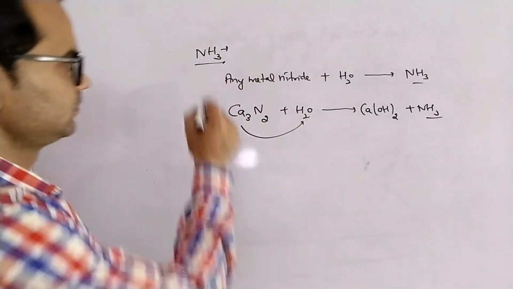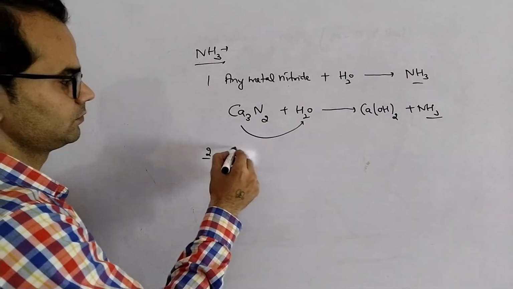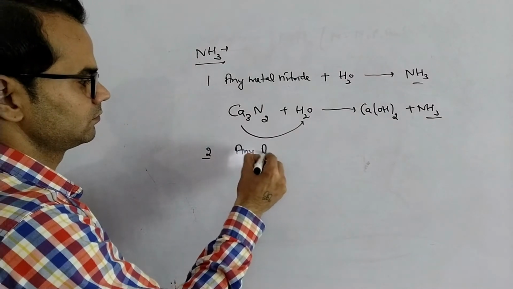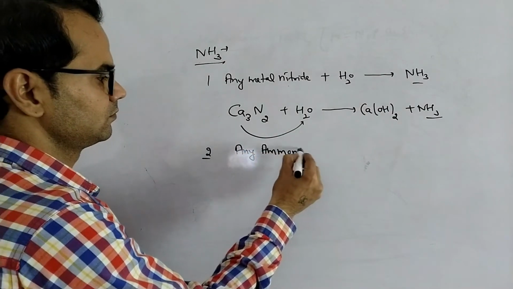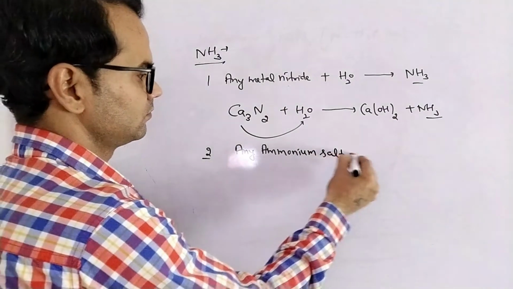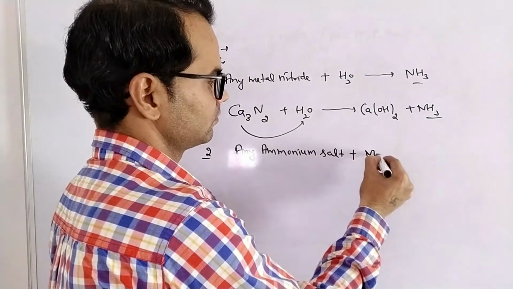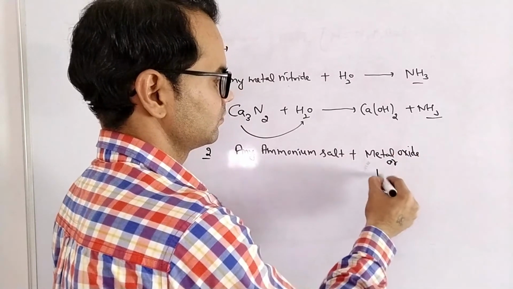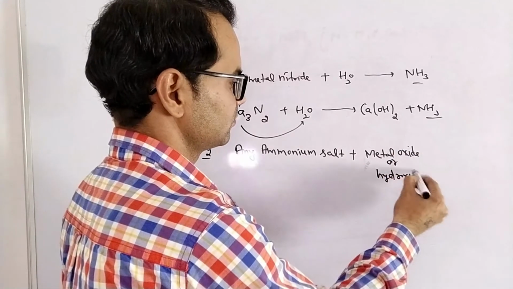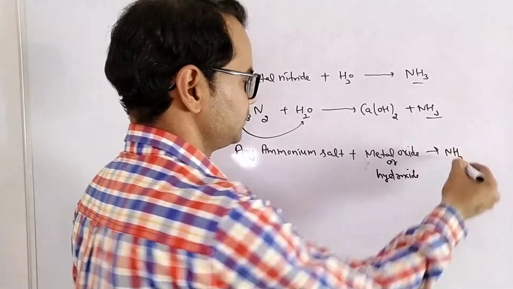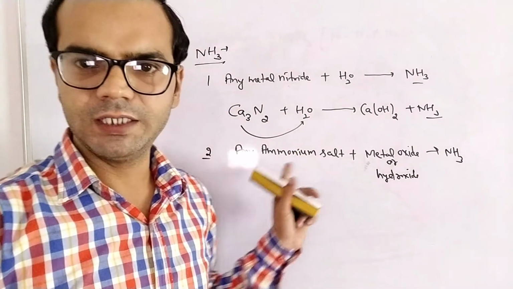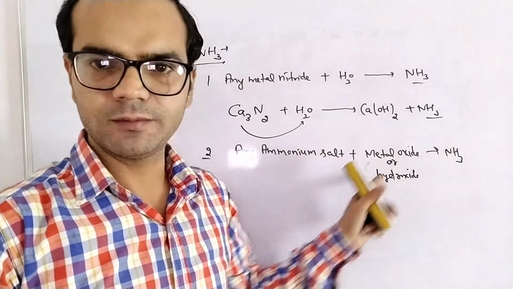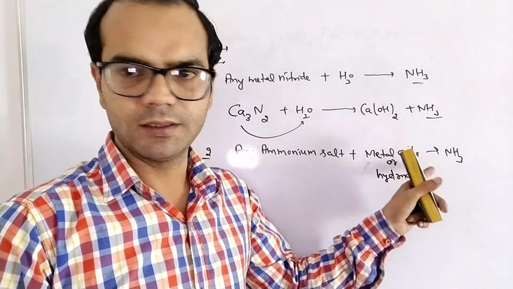Second, by the reaction of any ammonium salt with a metal oxide or metal hydroxide, we will obtain ammonia.